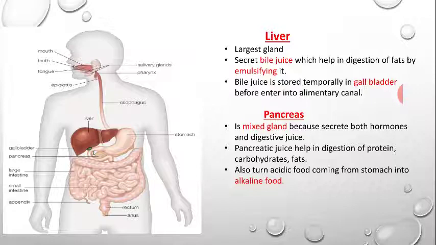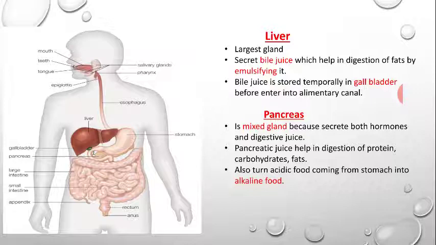Its function is in digestion of the food and also hormone secretion. Therefore, it is called a mixed gland. What is a gland? The organ, tissue or cells which secrete something is called a gland. Pancreatic juice helps in digestion of protein, carbohydrate and fats.